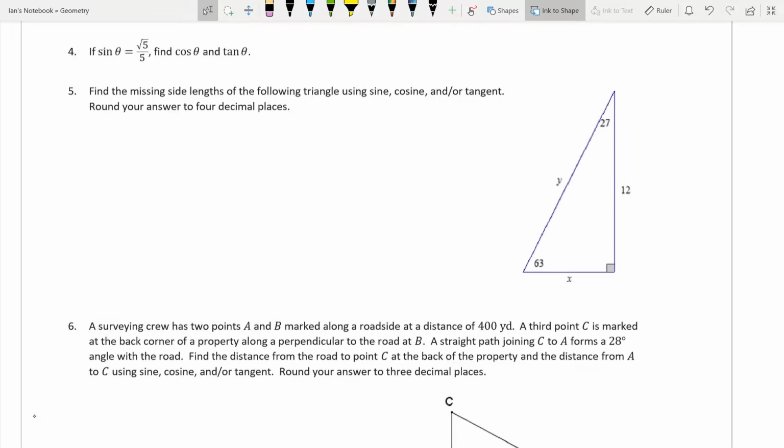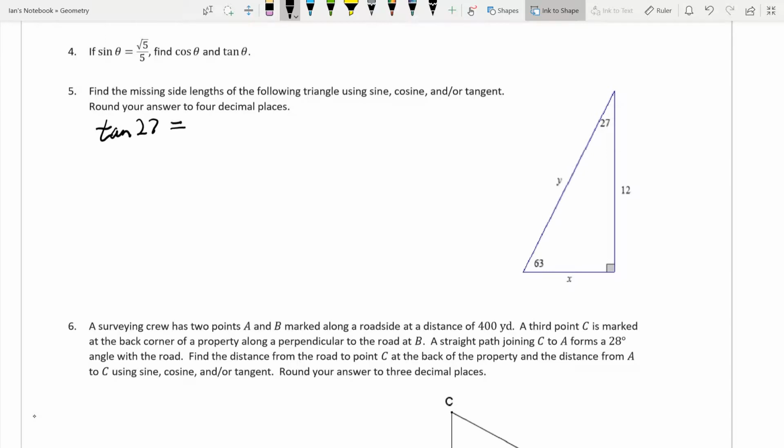So we need to find the missing side length here using sine, cosine, and or tangent and round to 4 decimal places. So we need to find our hypotenuse, and we need to find our opposite leg to this 27. So what I'm going to do is I'm going to use the tangent of 27.